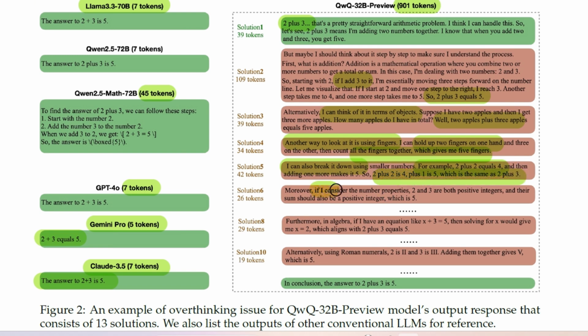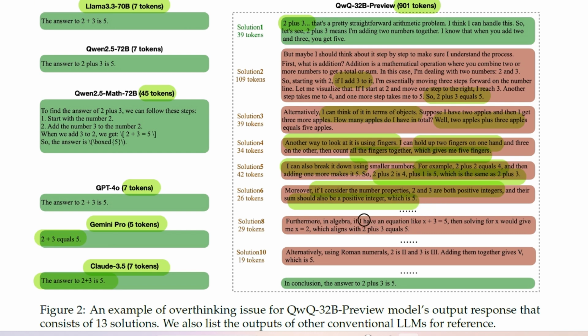Moreover, if I consider the number properties, 2 and 3 are both positive numbers and their sum should be a positive integer, which is 5. Pretty good. This is checking for the positivity of the answers, because both numbers in the problem were positive, and when we add 2 positive numbers, it is again a positive number.